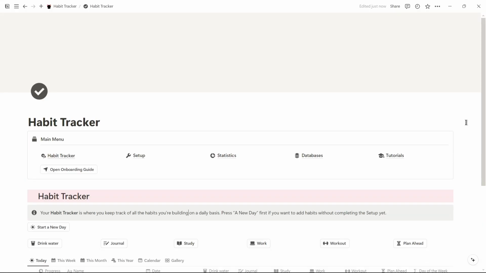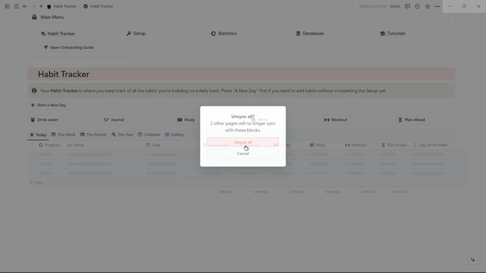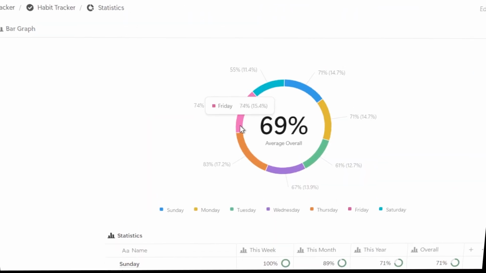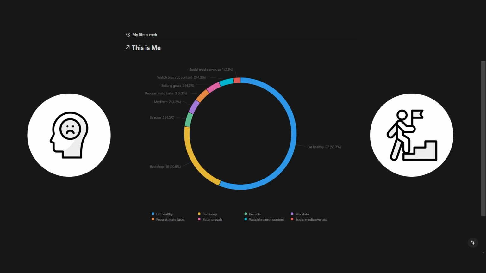After you're done setting things up, feel free to unsync the blocks in the homepage to remove the red border of the sync block. Just keep completing your habits, and over time, you'll be building this satisfying collection of wins in your calendar, statistics, and in you yourself as you become the person you want to be.